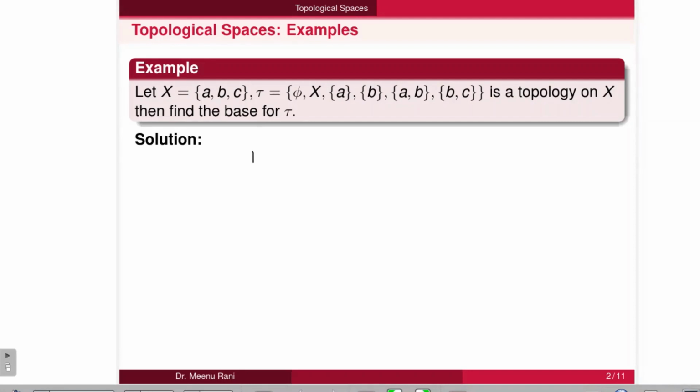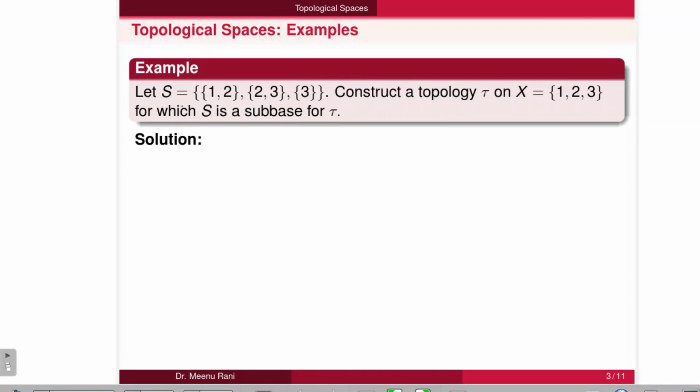So if we denote it by B, then we can write a collection B from the topology. First we can write X, because phi can be written as a union of no members of B, so we can leave it. Then we will write singleton A, singleton B, and AB can be written as a union of A and B, so we can leave it, and we will write BC. So this collection forms a base for the given topology.